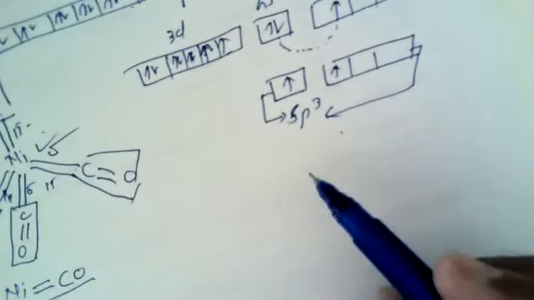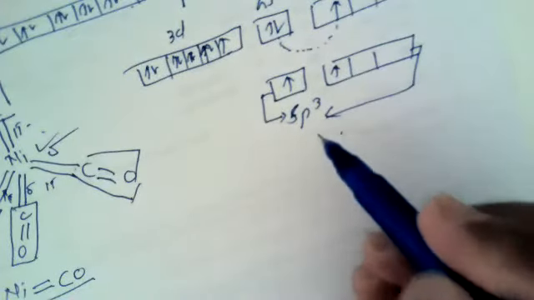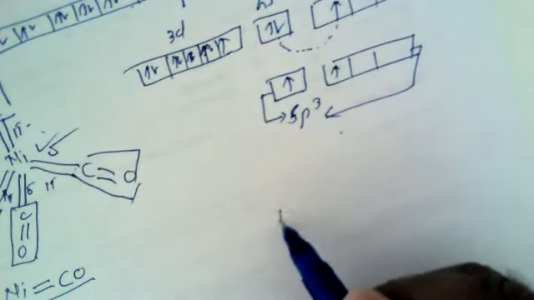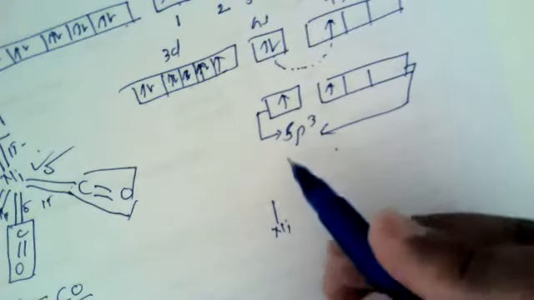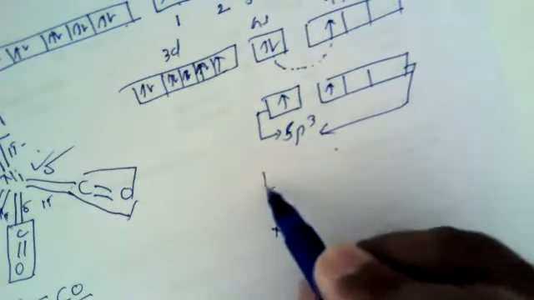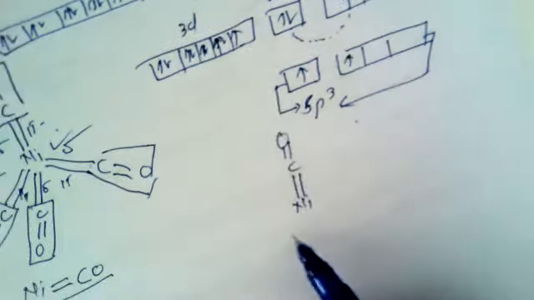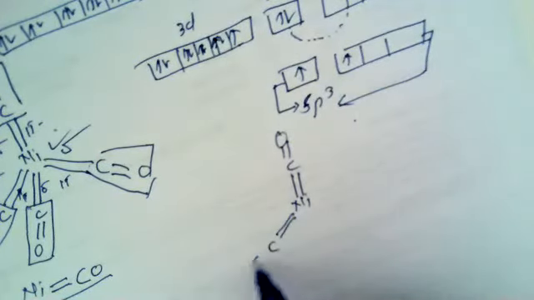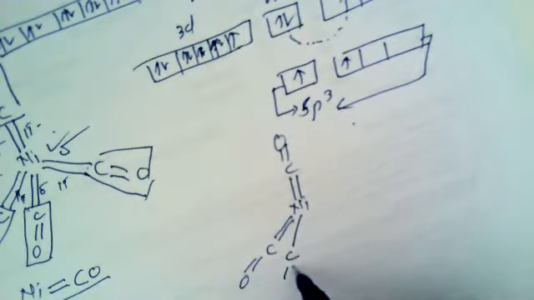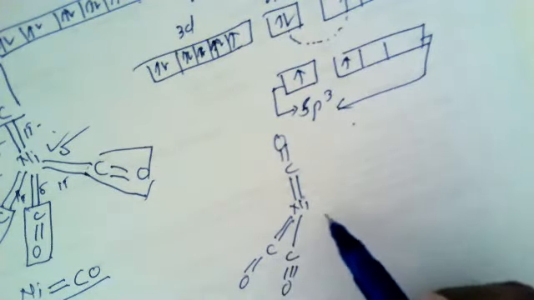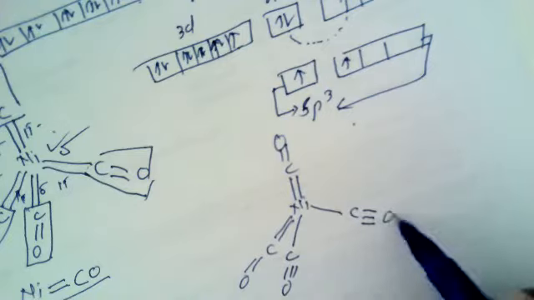But according to this modern concept, again if we want to show the diagrammatic representation, here this is the first carbonyl group, this is the second carbonyl group, then this is the third carbonyl group, and this is the fourth carbonyl group.